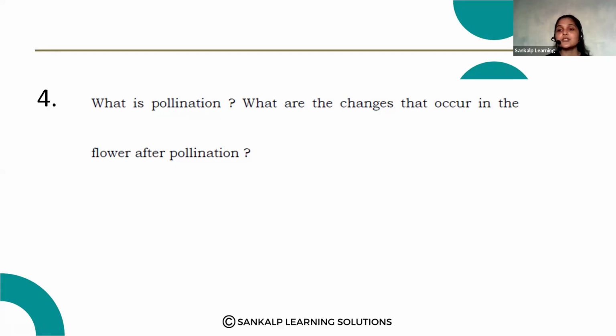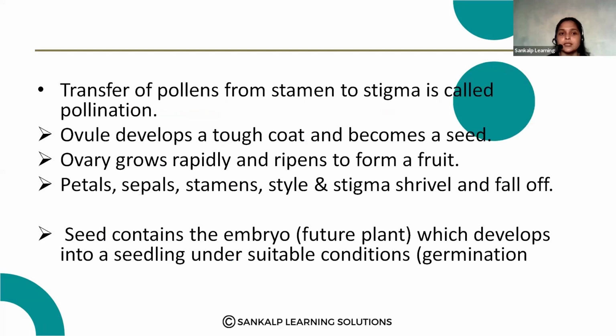And what happens after pollination? This question may be asked as a 2-mark or 3-mark question. The transfer of pollen from the stamen to the stigma is called pollination.